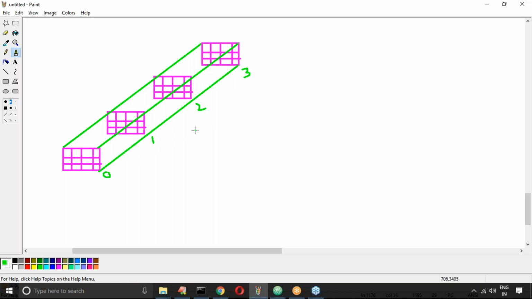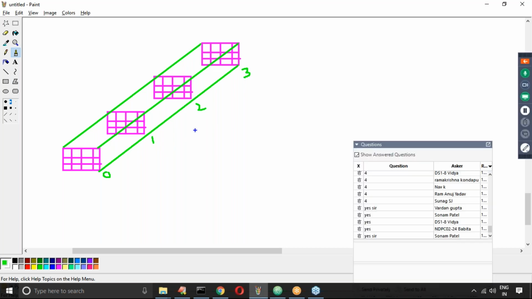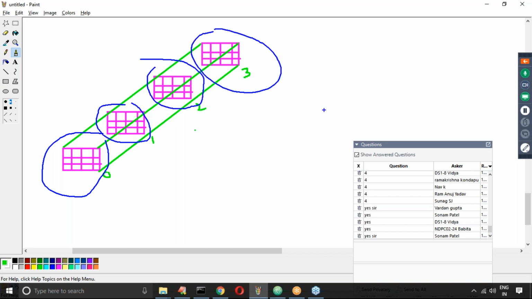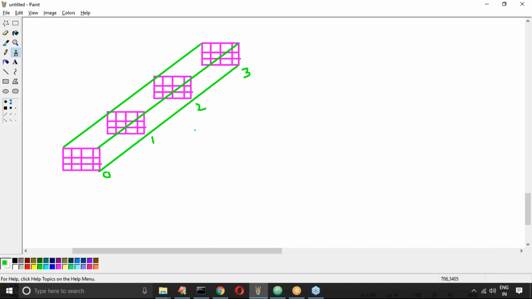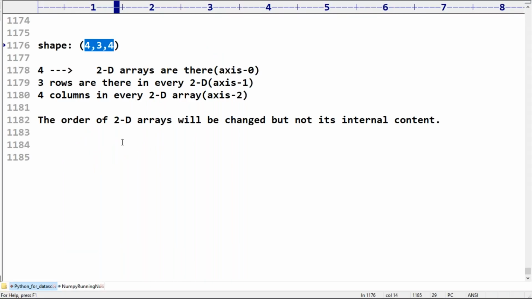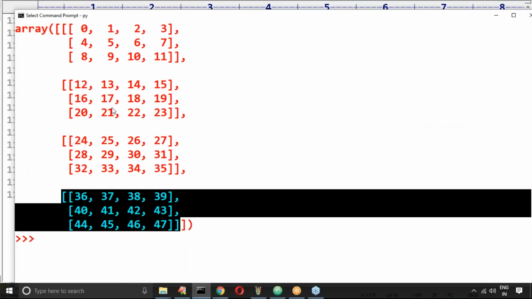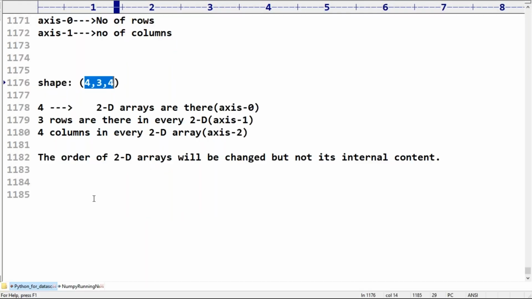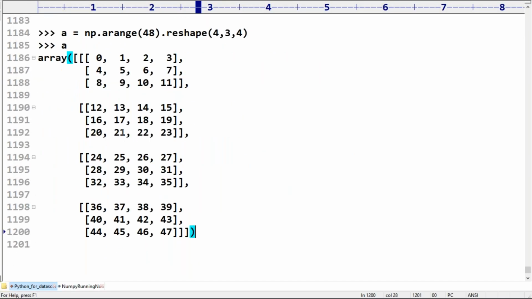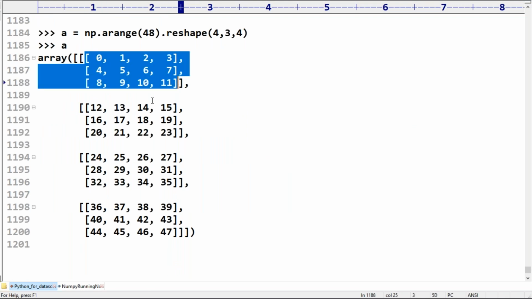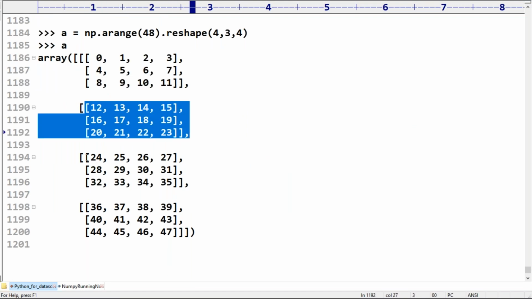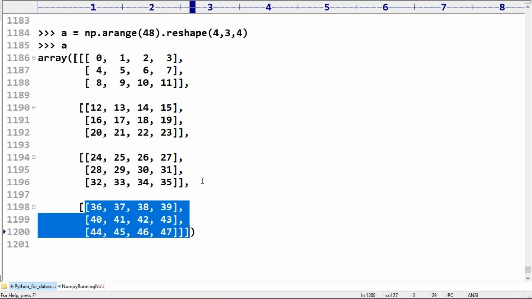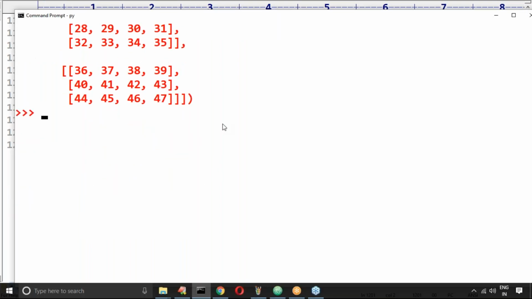Now my question is, if I perform shuffling, these 2D arrays' order will be changed, but not their internal content. Okay, that's what you people should be aware of. Now have a look once. If I consider this, what is the order? First, which 2D array is there? 0 and so on. Next 12 to, next 24 to, next 36 to. Perfect. Okay, let me perform shuffling.